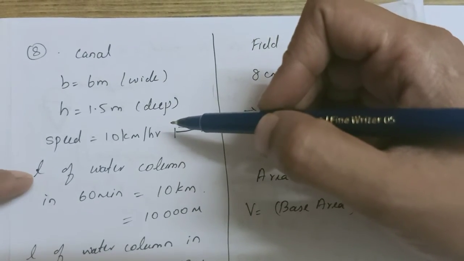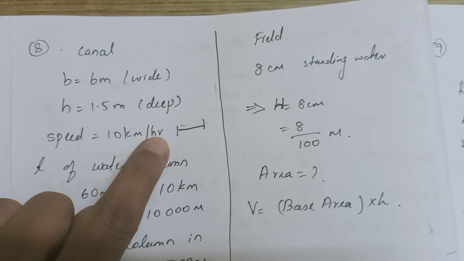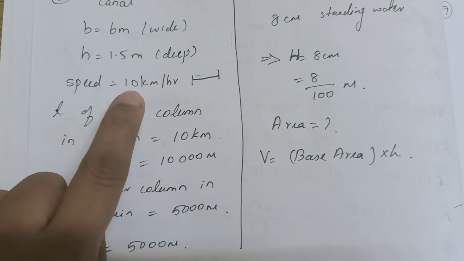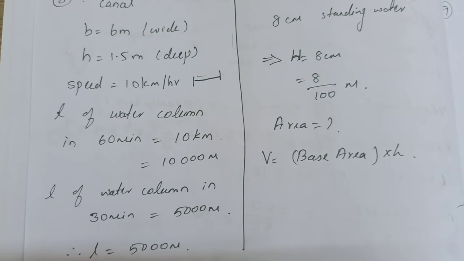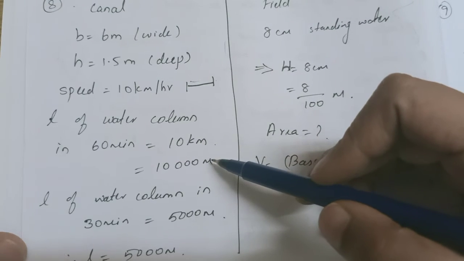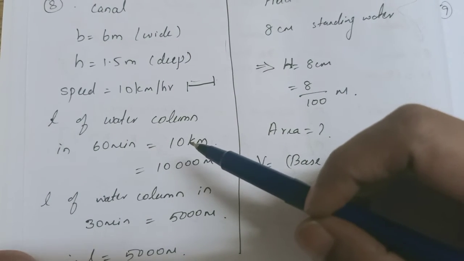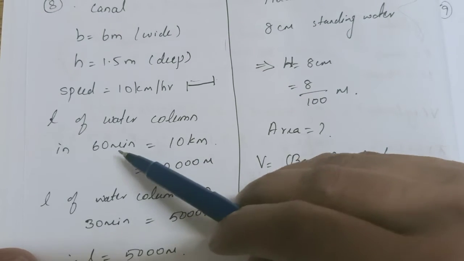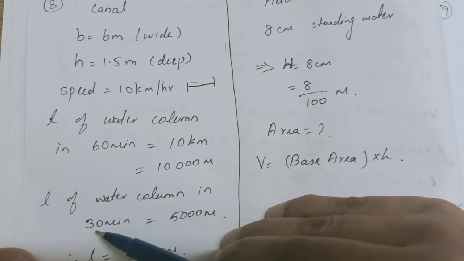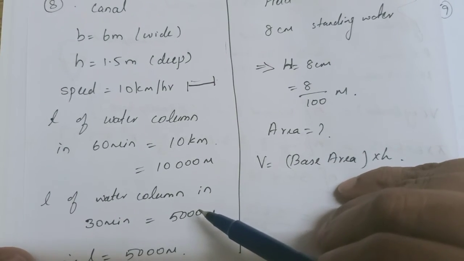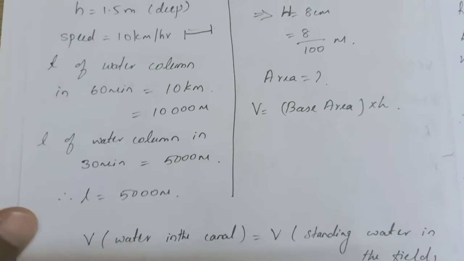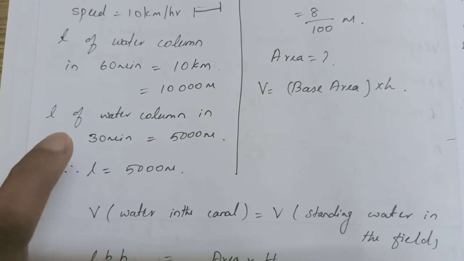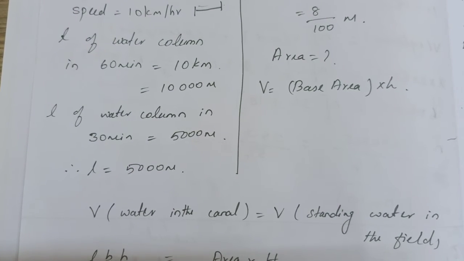So, length of the water column in 60 minutes. How are we getting 60 minutes? Because 1 hour means 60 minutes. It is covering a distance of 10 km. The 10 km I have converted into meters by multiplying by 1000. Then in the question itself it says how much area will it irrigate in 30 minutes. 30 minutes means half of this, 60 divided by 2. So on the right side also I am dividing by 2. I get 5000 meters. So this is the length of the water column. It is 5000 meter. Now I have L, B and H for the water in the canal.